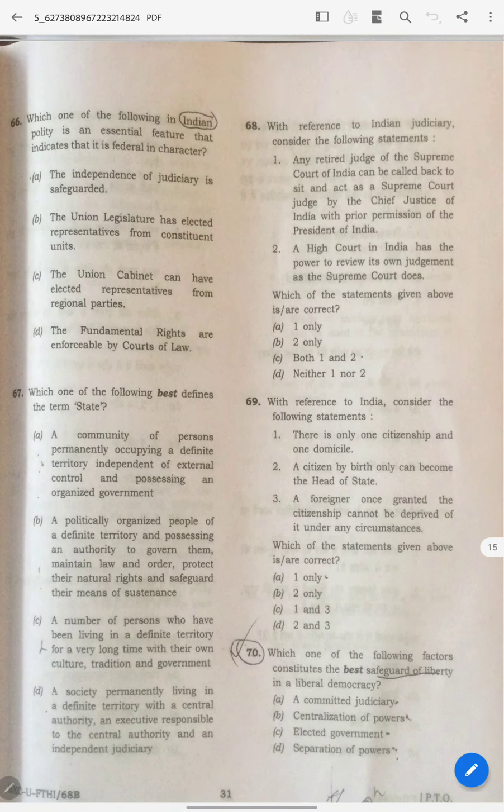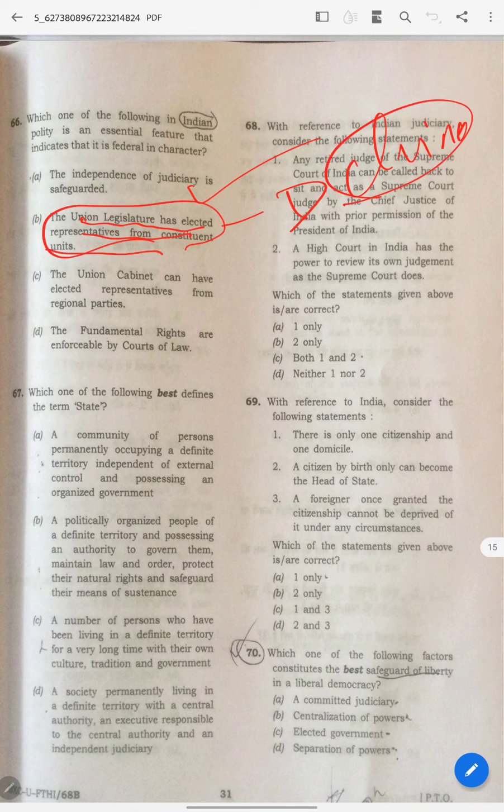And here, the Indian polity's essential feature. In India, the essential feature of federal characteristics is what? Independence of judiciary is safeguarded. This is an essential feature, right? Why? Because the union legislature has elected representatives of constituent units. Even China has it.